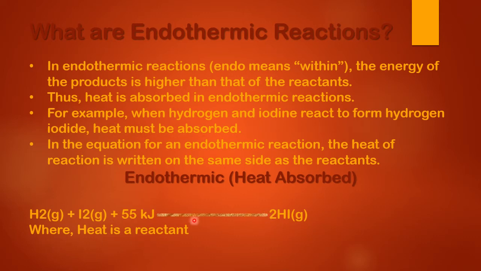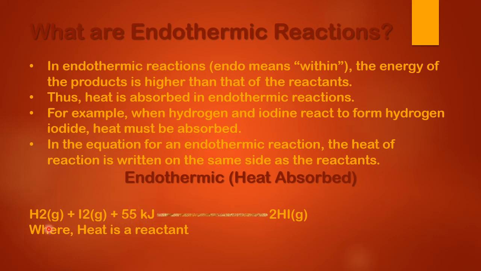So in an endothermic reaction, heat is a reactant, because this is the reactant side and this is the product side. When heat is present on the reactant side, it means the reaction is endothermic. Why? Because these two reactants absorb this amount of energy to transform themselves into the product, right? So that's why in the equation for an endothermic reaction, the heat of reaction is written on the same side as the reactants.